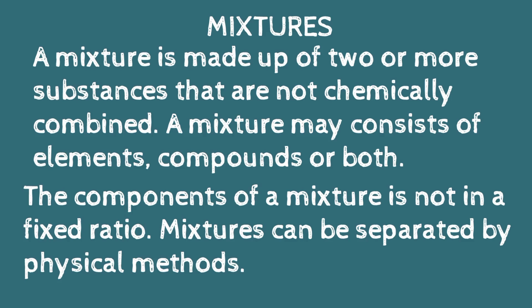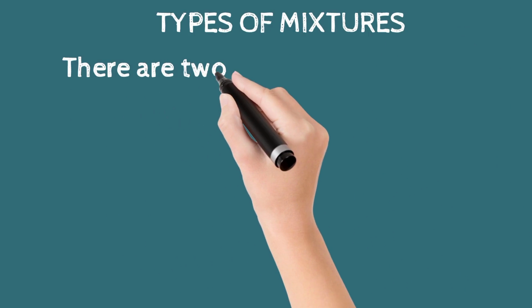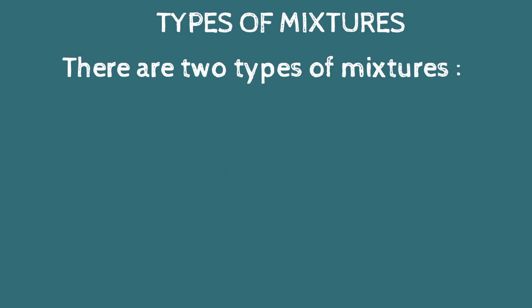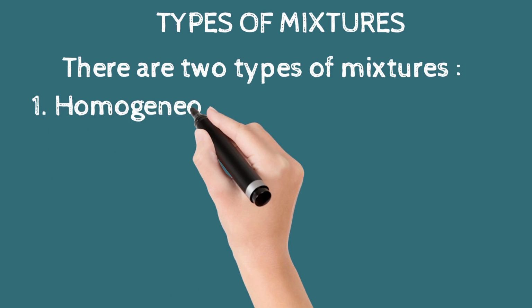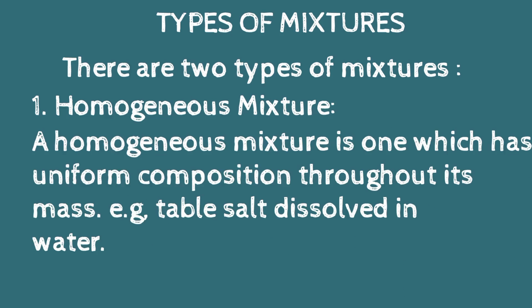Types of mixtures. There are two types of mixtures. Homogeneous mixture. A homogeneous mixture is one which has uniform composition throughout its mass. Means they are dissolved to form a uniform composition. Example of homogeneous mixture is table salt dissolved in water.